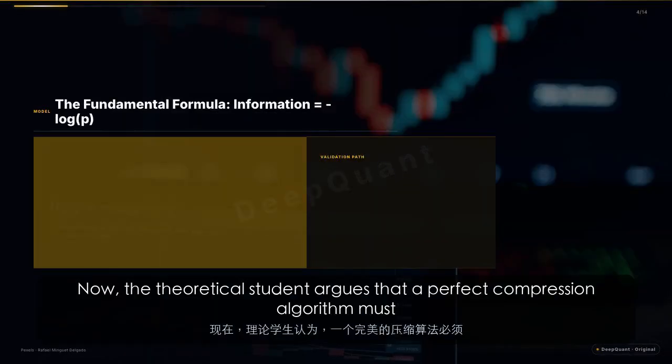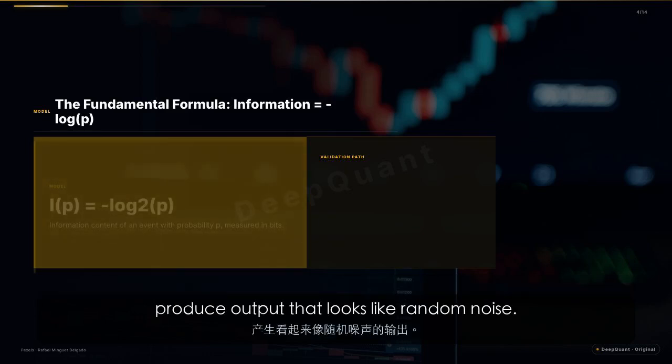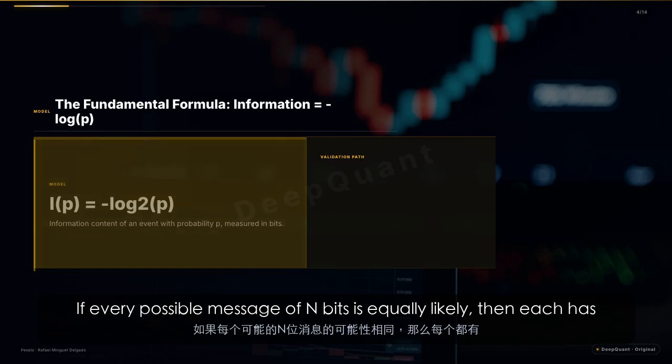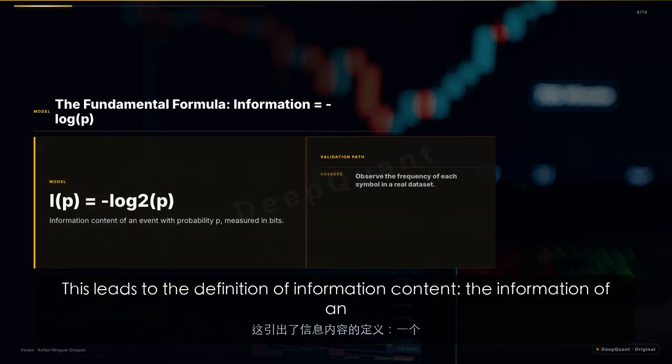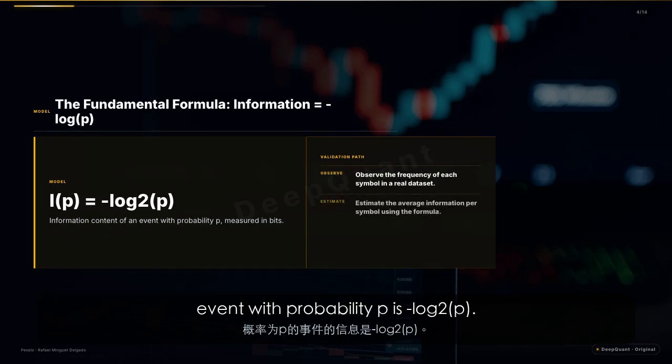Now, the theoretical student argues that a perfect compression algorithm must produce output that looks like random noise. If every possible message of n bits is equally likely, then each has probability 2 to the power of negative n. Taking the negative logarithm base 2 of this probability gives n, the number of bits. This leads to the definition of information content. The information of an event with probability p is negative log 2 of p.